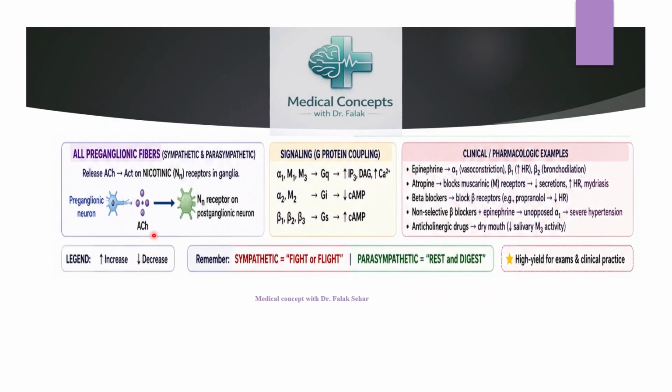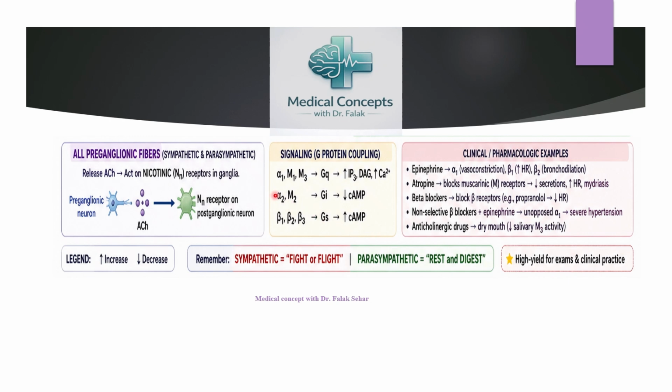This thing is very important: all preganglionic fibers, sympathetic as well as parasympathetic, are going to release acetylcholine at their preganglionic neurons, right? They are going to act on the nicotinic N receptors in the ganglia. This is a very important point as far as your exam is concerned. And here you can also find the method by which these receptors are going to cause these signaling.